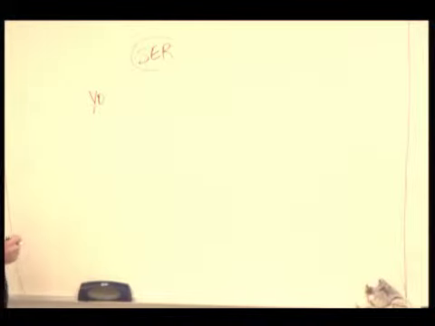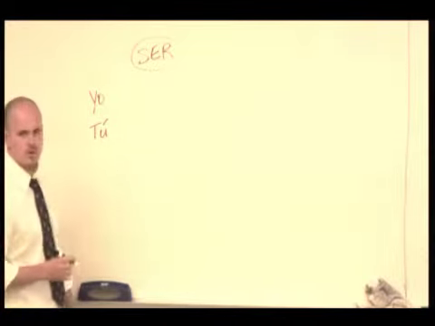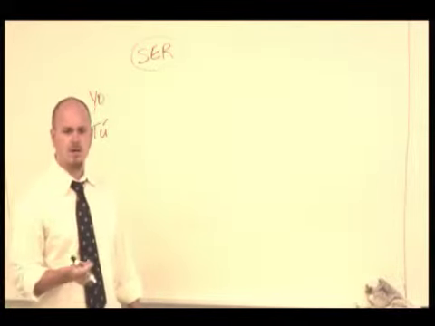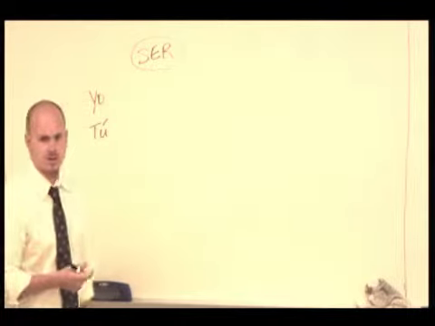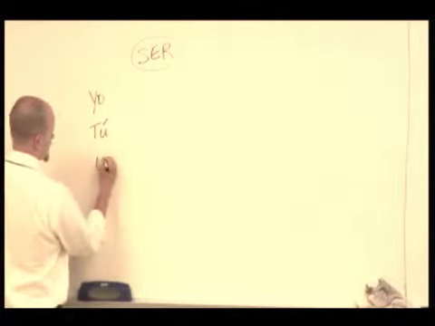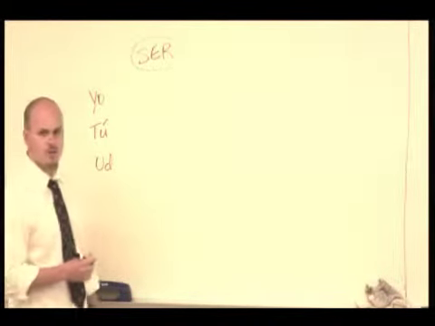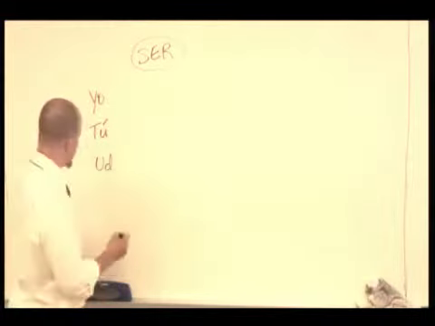We had yo, which meant I. Tú, which was our singular, familiar way of saying you. We had usted, which is the formal singular you.